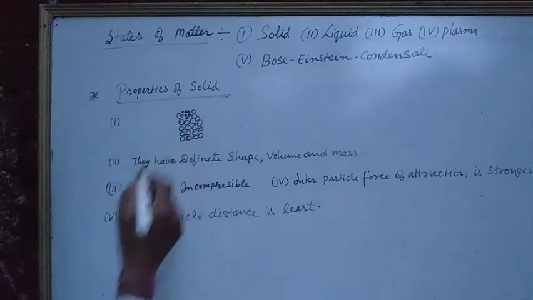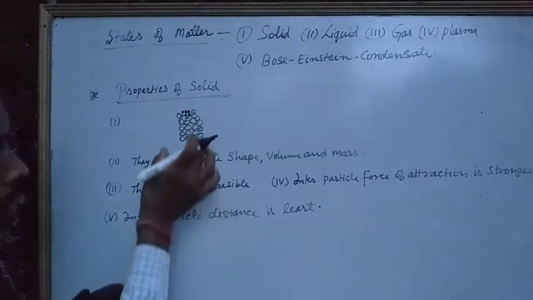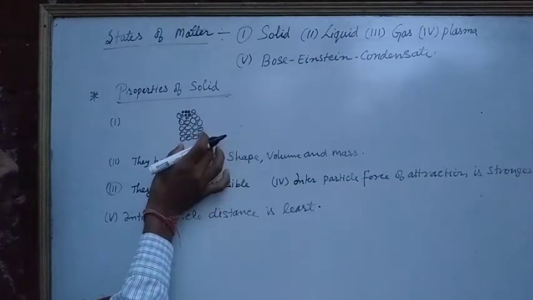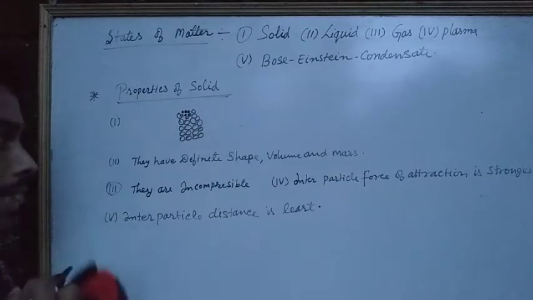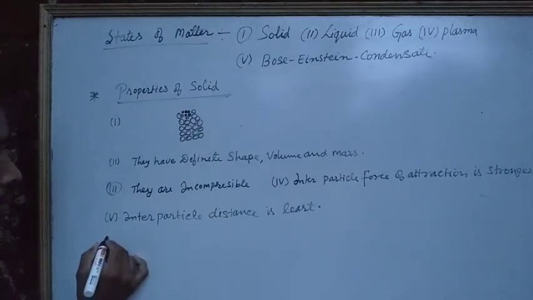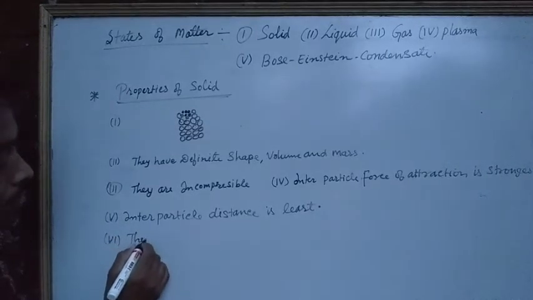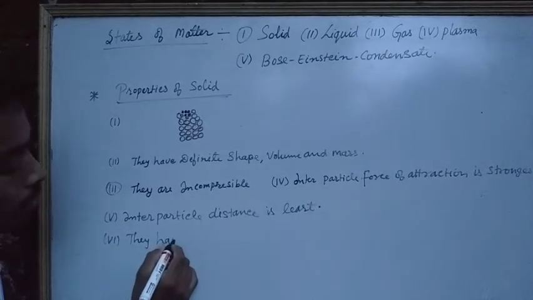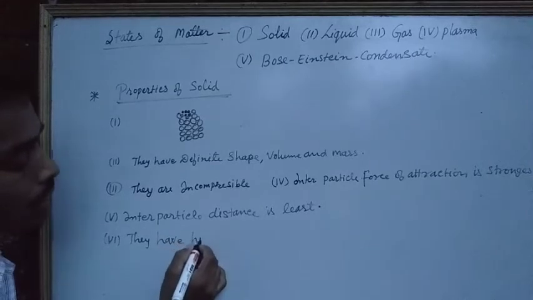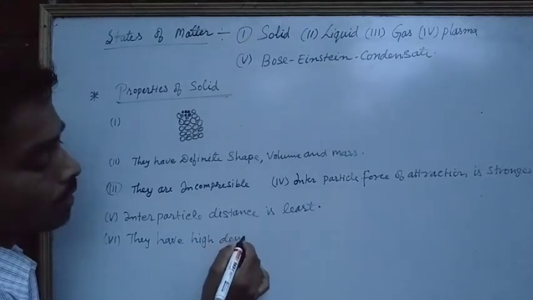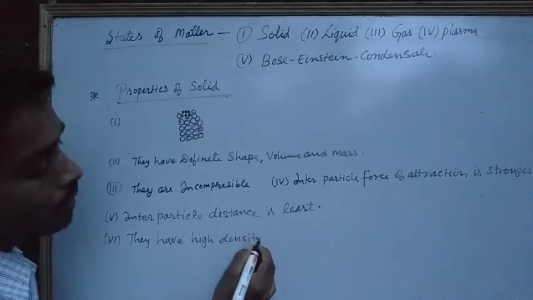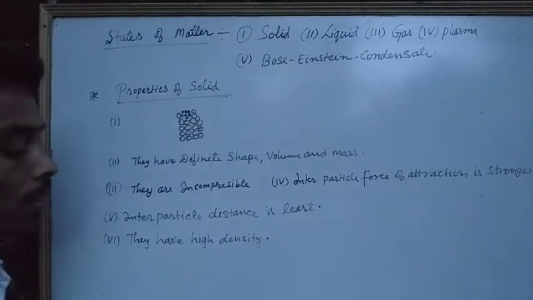When the interparticle distance is very least, the particle becomes too dense. As a result, the sixth comes, they have high density.